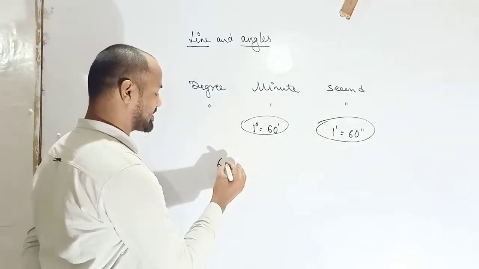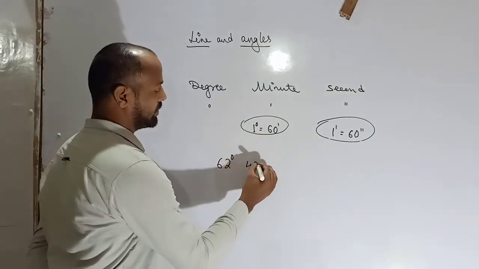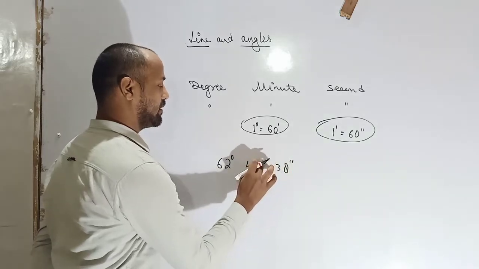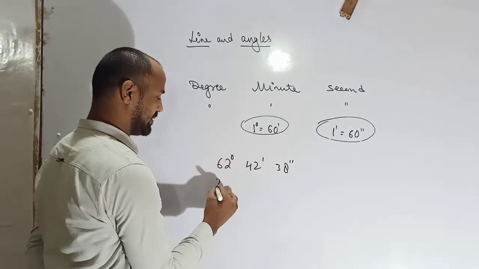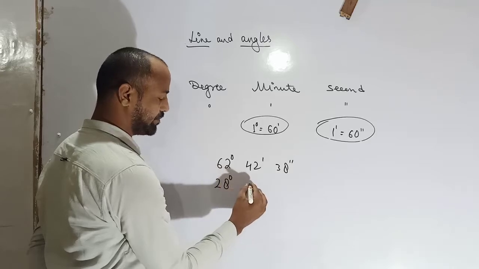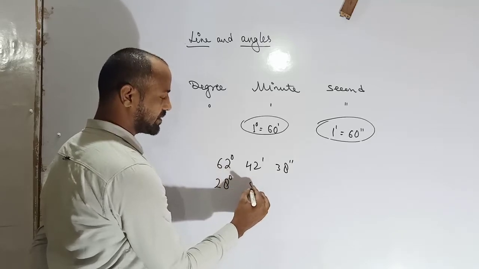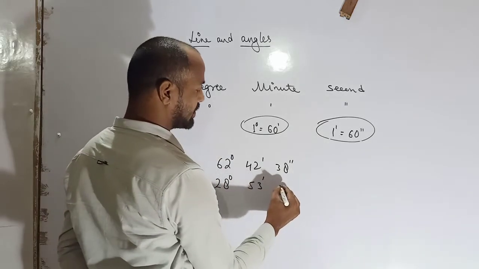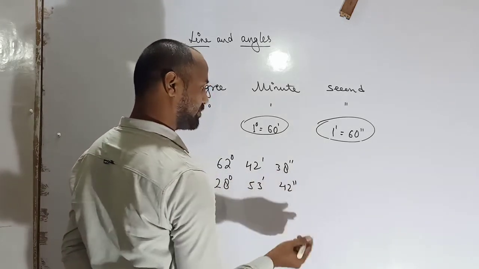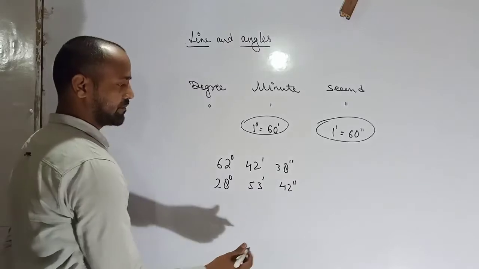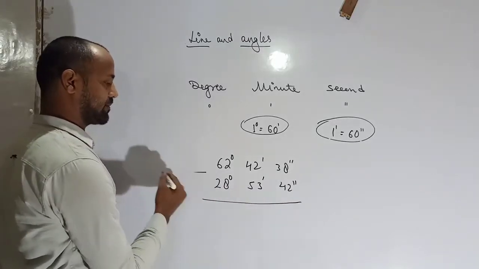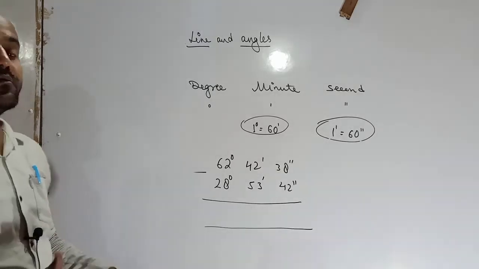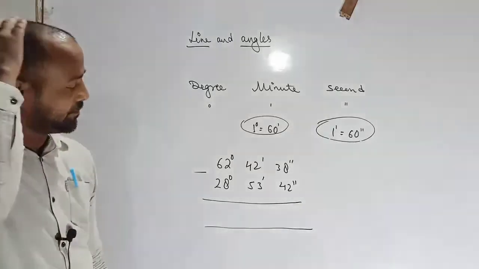So, suppose that 62 degree, 42 minute, 38 second. And here 28 degree, 53 minute and 42 second, like that. We are going to subtract it. So as you know, students,